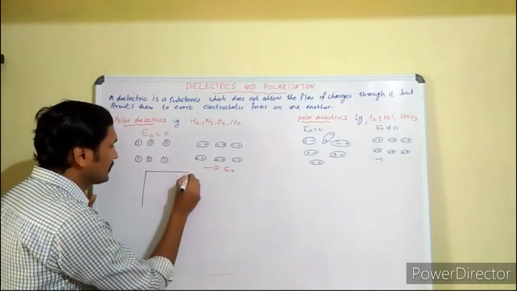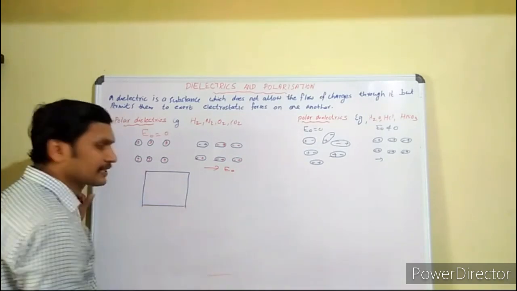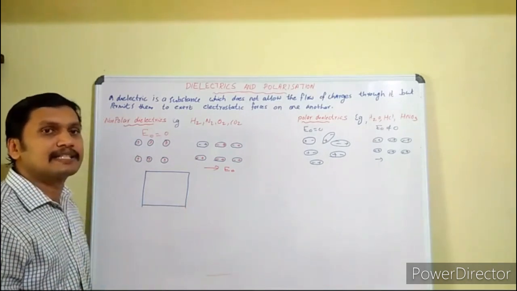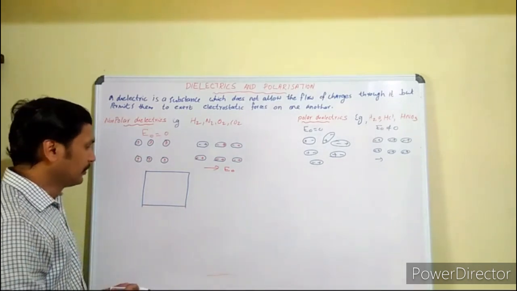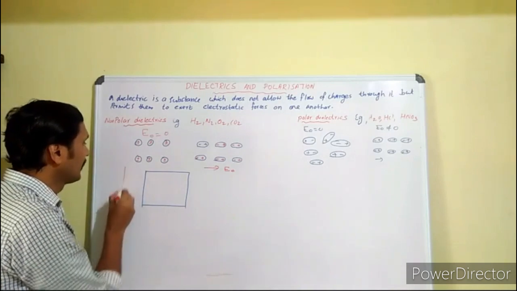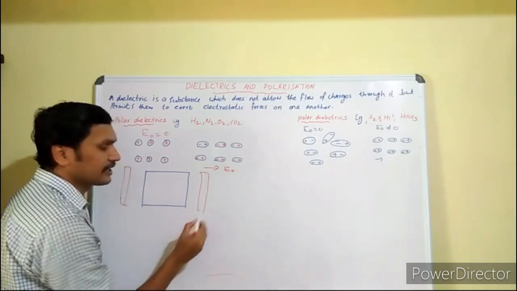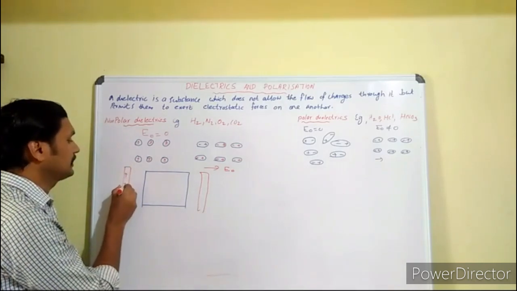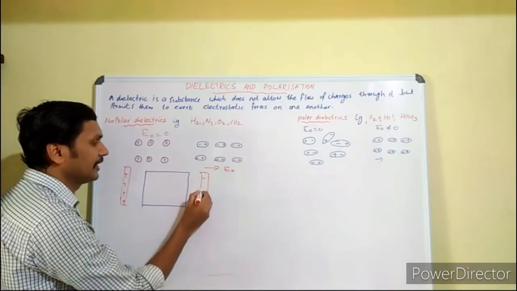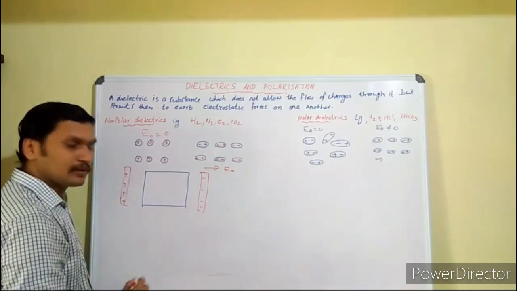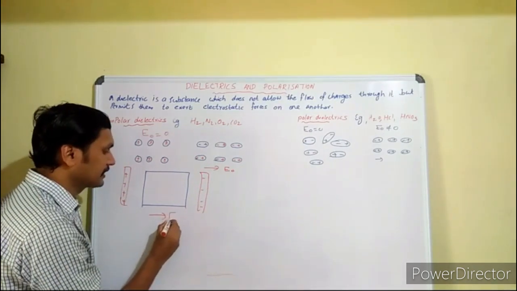Now let us see, suppose we take a dielectric slab and place it in an external electric field. We produce the external electric field with a positively and a negatively charged plate like this. This is a positively charged plate and this is a negatively charged plate. So we have an external electric field E0 in this direction.